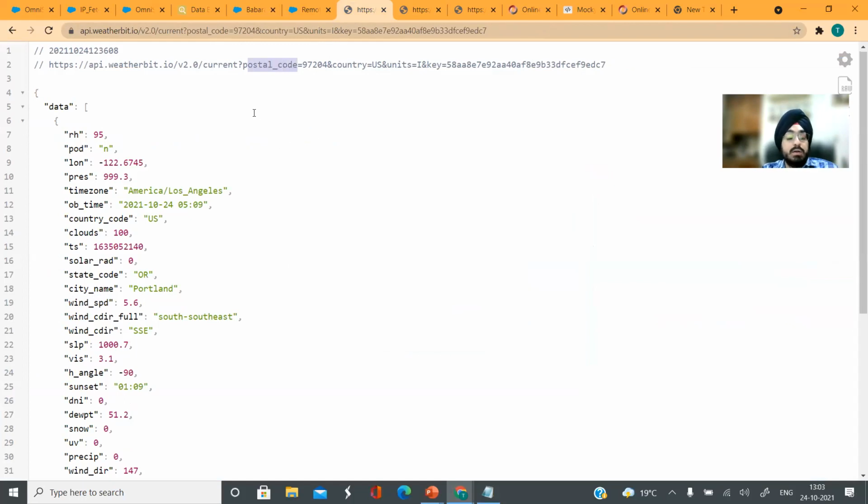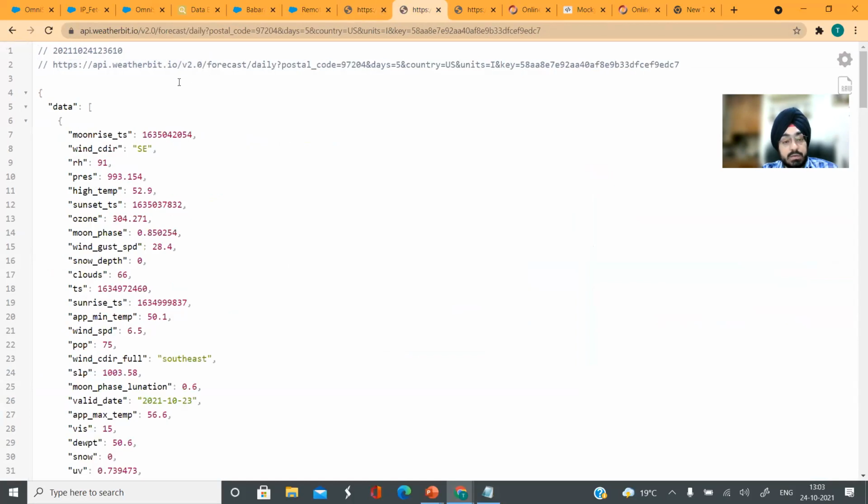It can vary, based upon the kind of API that you are using. But in this case, your basic parent path and then current weather is what you were looking for earlier. In our case, now we are looking for forecast, daily forecast for the same postal code and for 5 days.